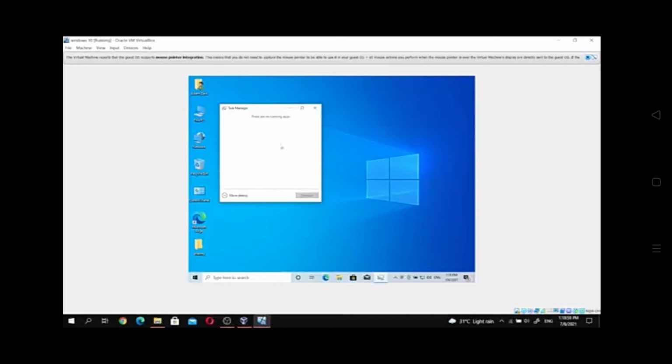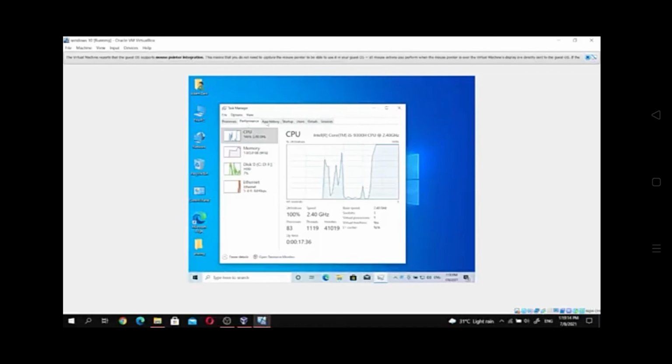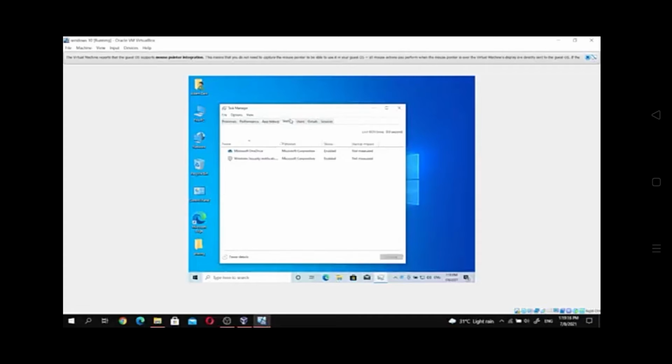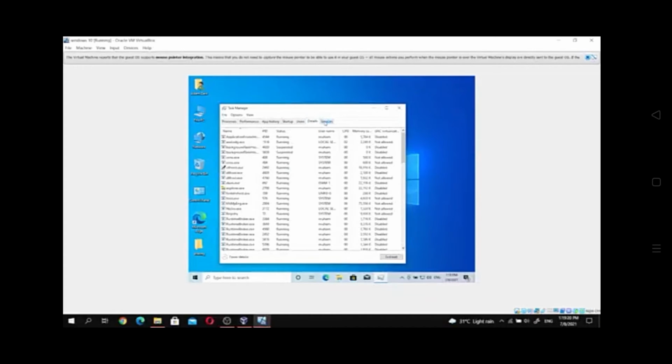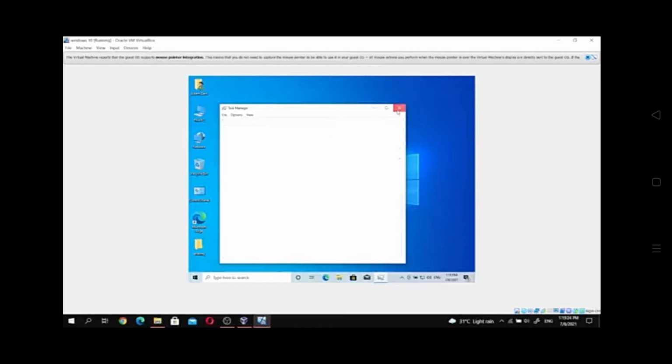In the task manager you can see the processes, performance, app history, startup, user details, and also services in the computer. So we will close the task manager.